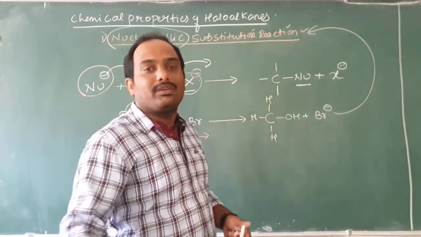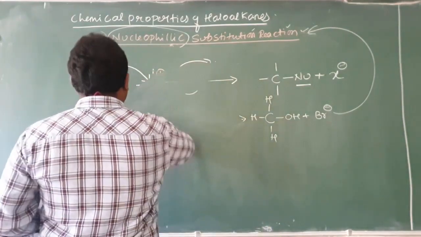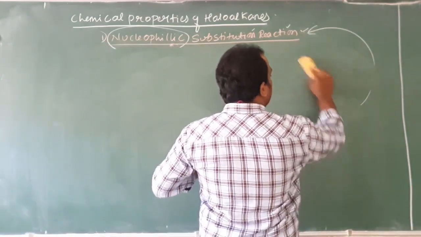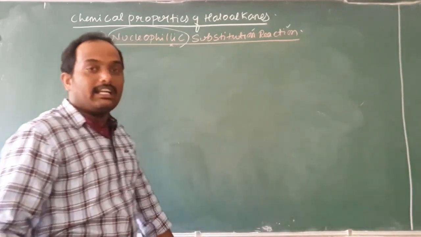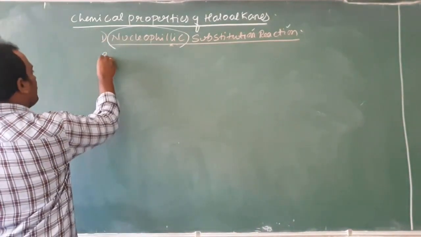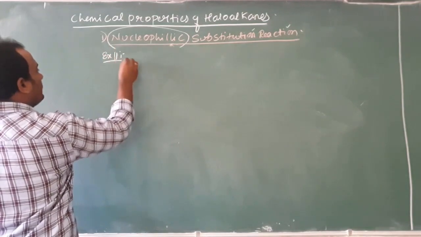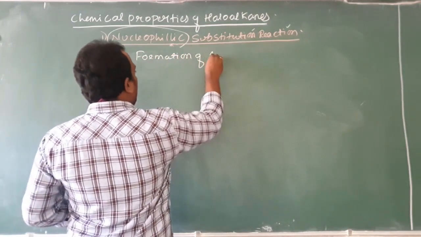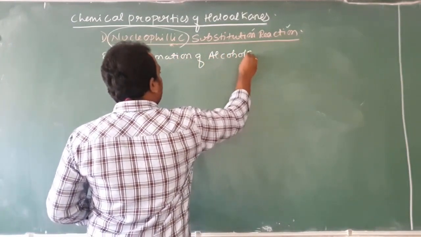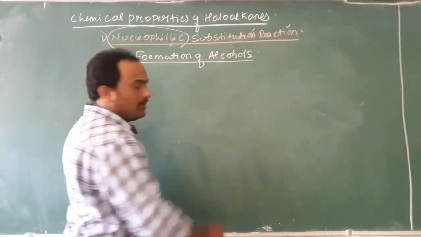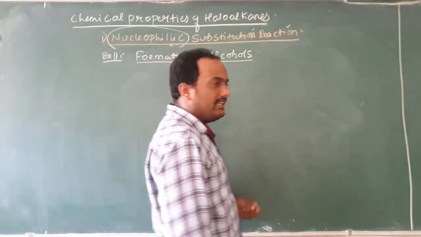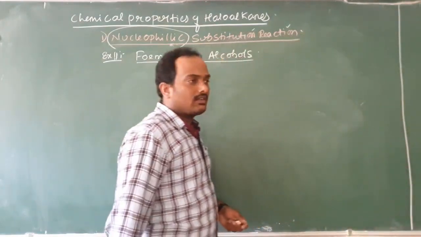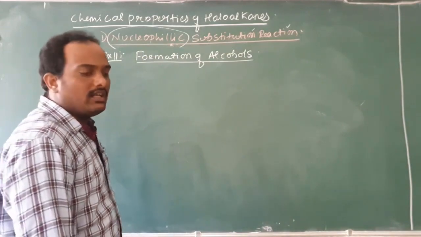Now, we will go by the examples, right? First, we take some more examples to make the concept simpler and better. So, example number 1 is the formation of alcohols. Formation of alcohols from alkyl halide is an example of a nucleophilic substitution reaction. Let us verify how this is a nucleophilic substitution reaction.